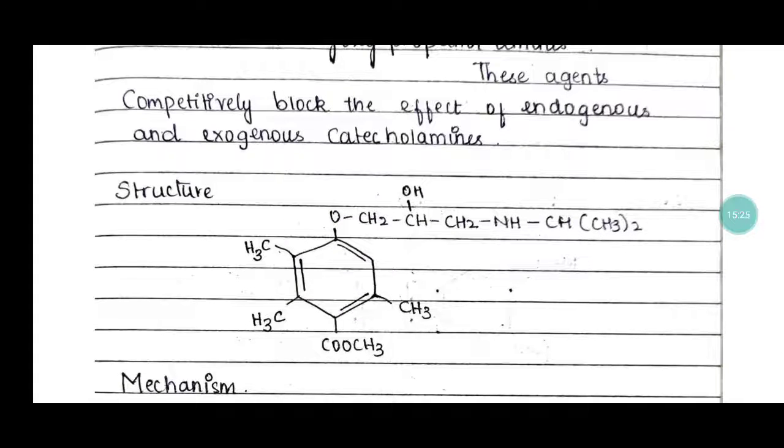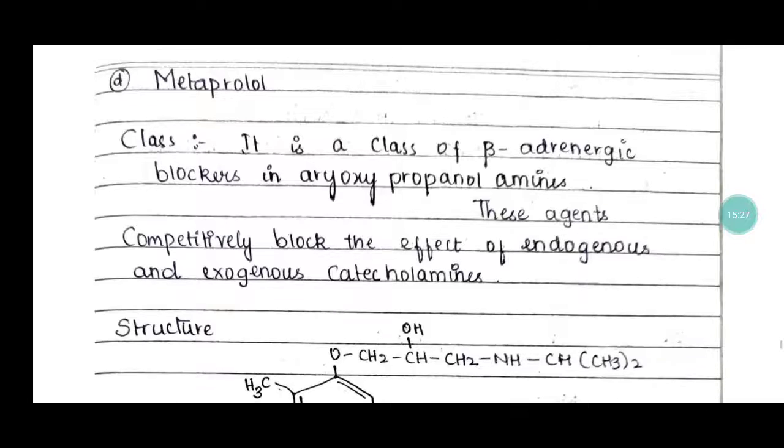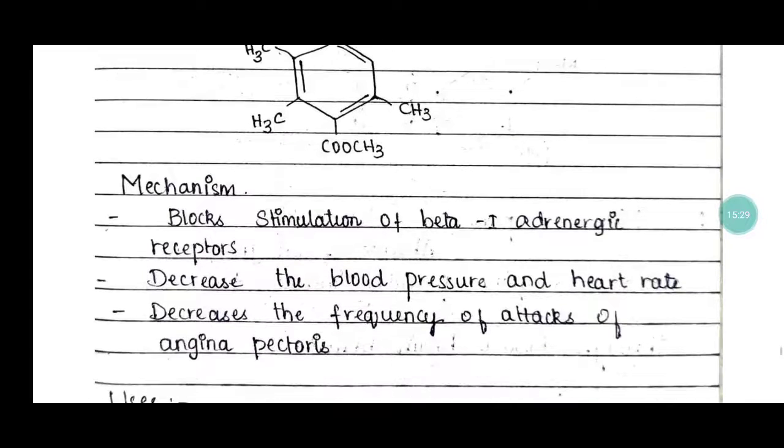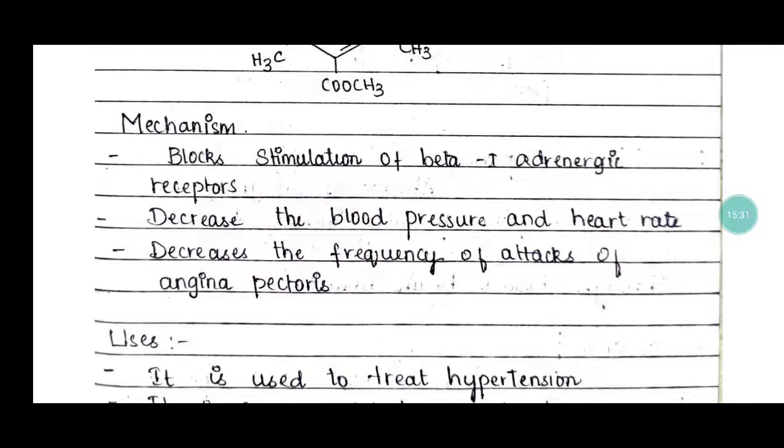So the structure of metoprolol, then the mechanism. It blocks the stimulation of the beta 1 adrenergic receptor and it decreases the blood pressure and the heart rate, and it decreases the frequency of attacks of angina pectoris.